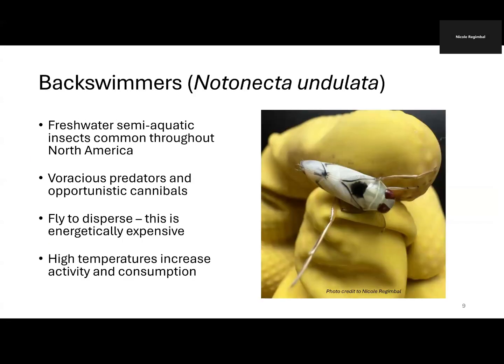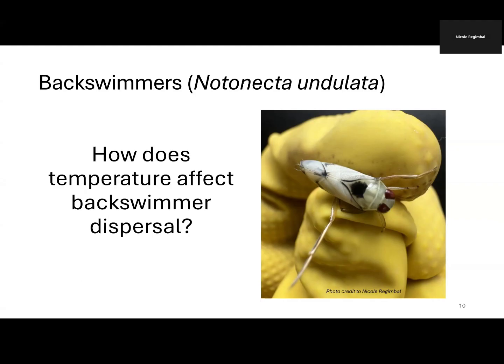My research focuses on backswimmers, specifically Notonecta undulata, which are freshwater semi-aquatic insects that are common throughout North America. In these freshwater habitats, they are super hungry generalist predators that eat pretty much anything that they can catch, and this includes other backswimmers. So they are opportunistic cannibals, and this is just a common behavior and not the result of scarcity. Even though their life cycles are aquatic, they can fly to disperse between patches of habitat, though this is energetically expensive. We know a bit about how temperature affects backswimmers, where high temperatures increase activity and consumption. But so far, we don't know how temperature affects dispersal in backswimmers.